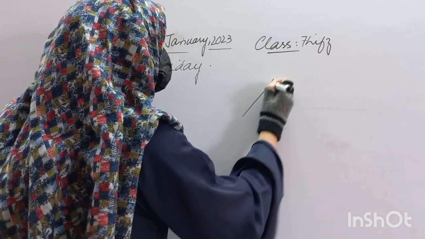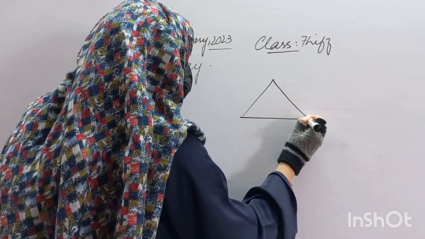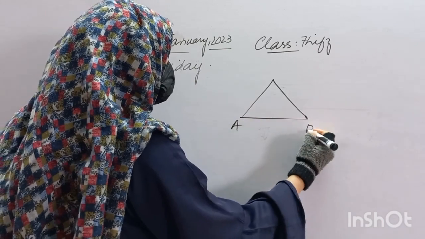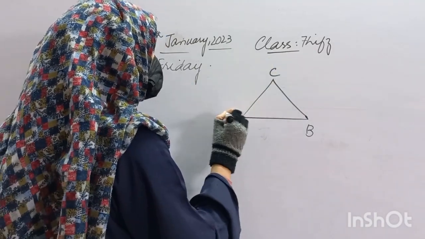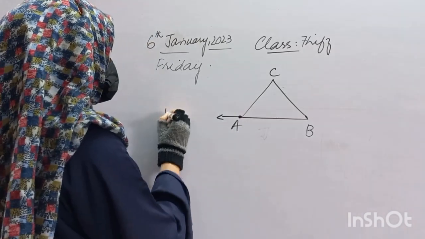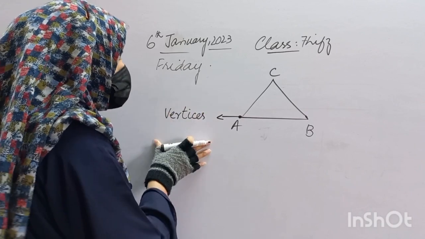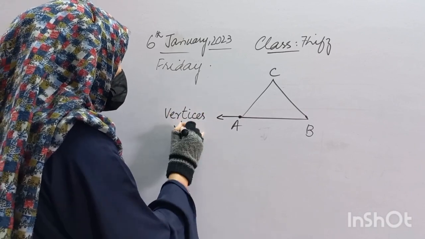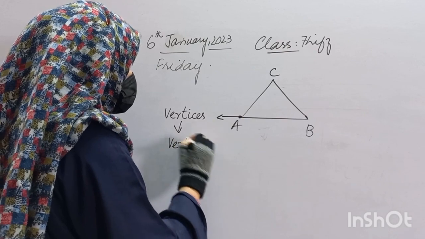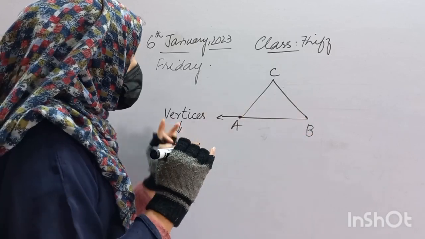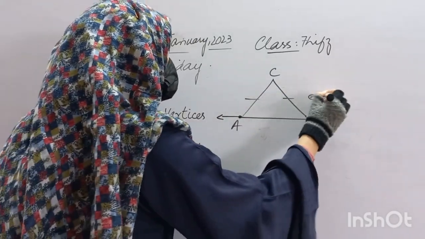So as you all know class, we have a triangle. We will simply draw first of all like this. Fine, I am going to name at their edges. These points are known as vertices, which is the plural form, the singular form of vertex. The corners of this triangle known as vertex, and these are edges.